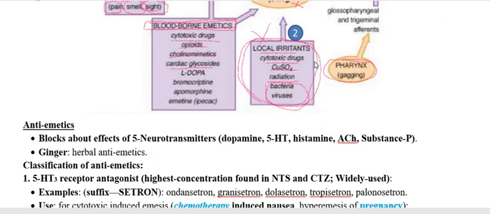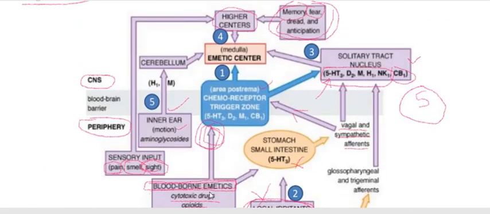Therefore, when we stimulate this pathway, it will produce emesis. So we have to use emetics.